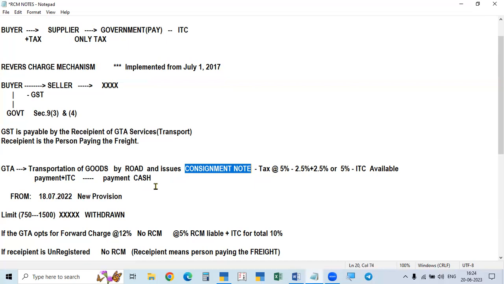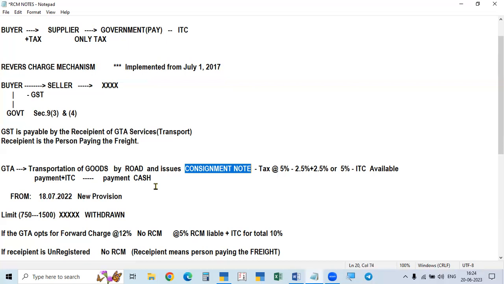Because even if we already have some ITC related to other things, that is under the normal charging mechanism, that is forward charge, it is available under the forward charging mechanism, but that cannot be adjusted or set off against the RCM liability. RCM liability cannot be set off.